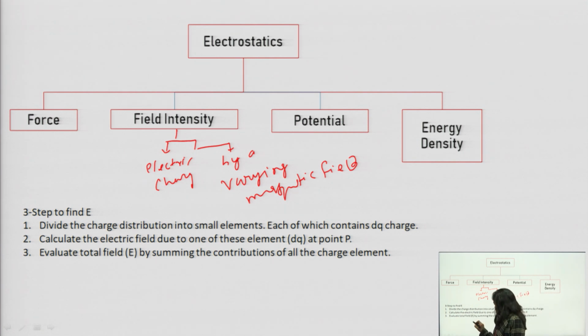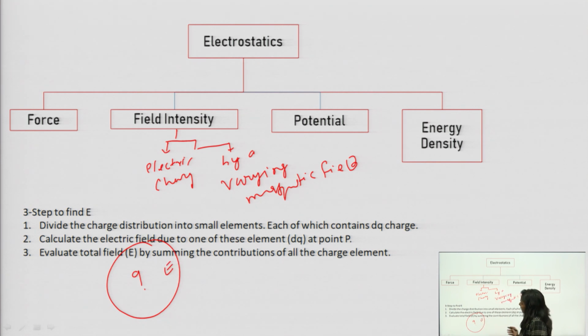Suppose there is a charge placed at this point, then in the surrounding there will be an electric field. Now if any other charge comes into this surrounding, in this region, then what will happen? Due to this electric field, if this is Q1 and some other charge Q2 comes here, then this Q2 will experience a force.